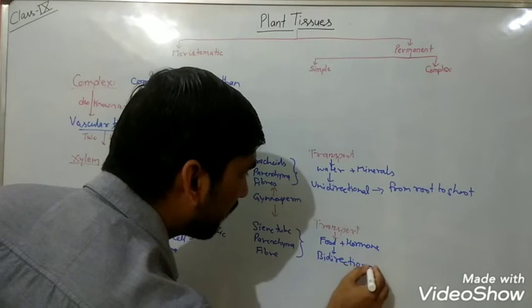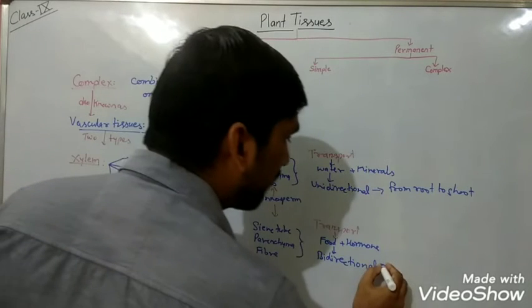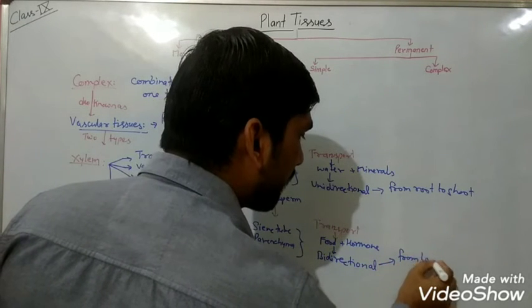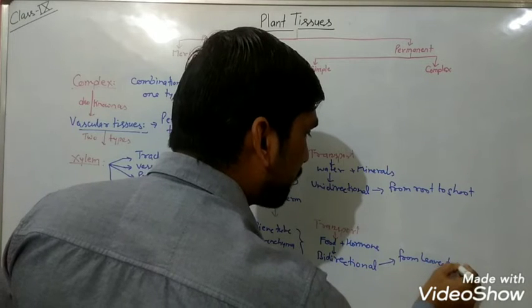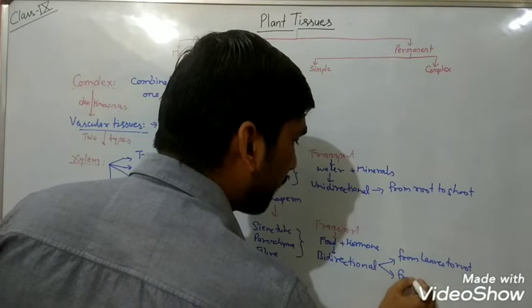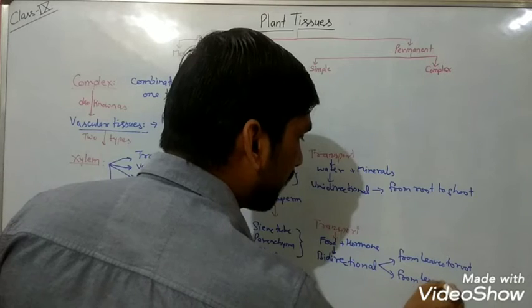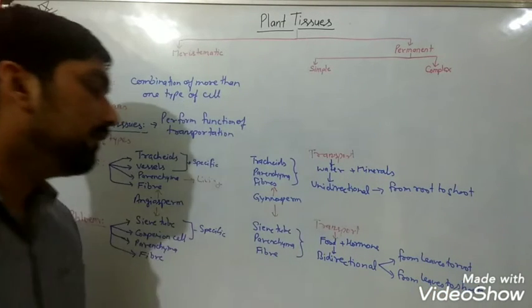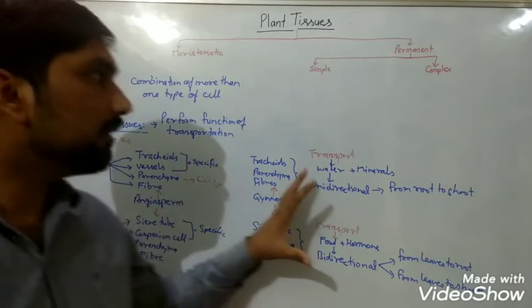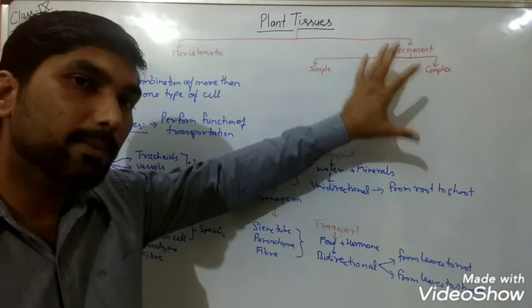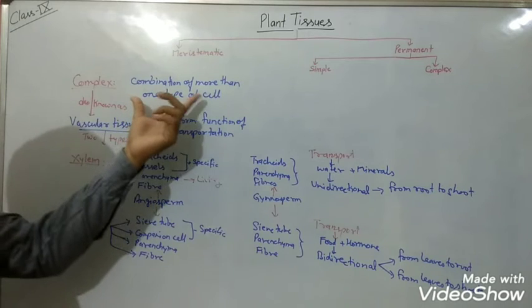Bidirectional, and bidirectional means what? From leaves to root and from leaves to shoot. So what we have discussed till now, complex permanent tissues are made up of more than one type of